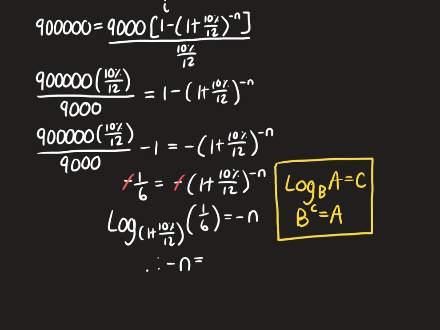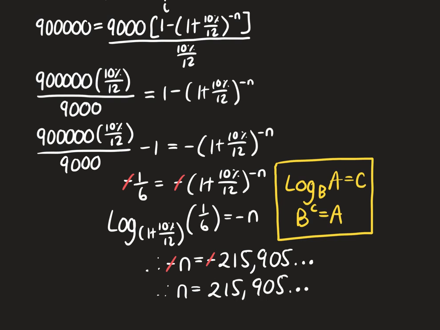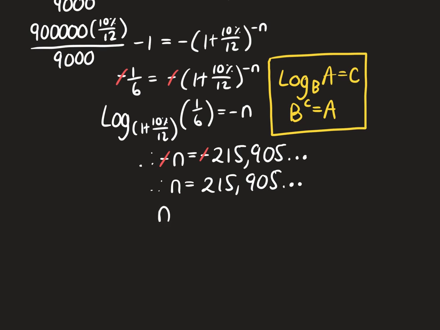Therefore, minus n is going to equal the log of 1 plus 10 shift percent over 12 of 1 over 6. Now, guys, I'm just putting this straight into my calculator as it has a log function. 215.905 recurring. And the negatives are going to cancel as well because we're dividing both sides by a negative. Therefore, n is equal to 215.905 recurring. This means that n is equal to 216 payments.